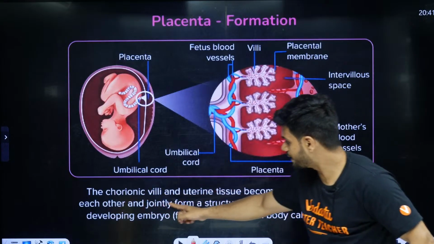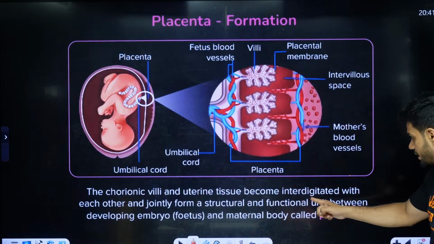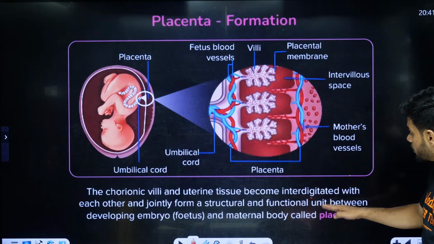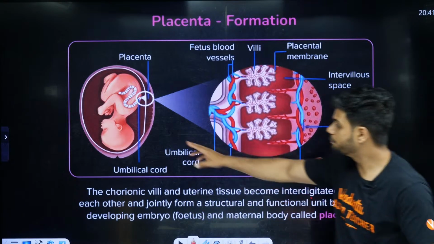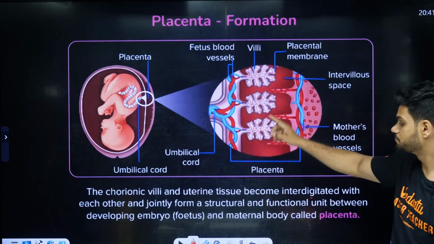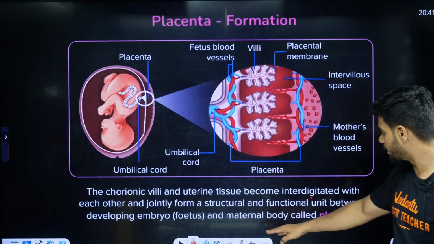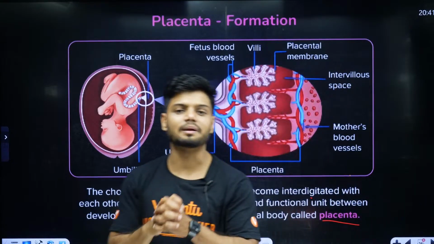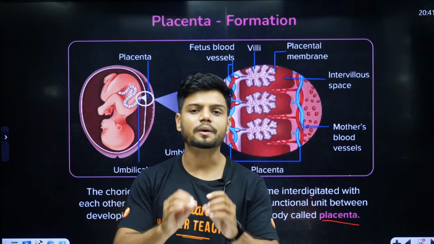The chorionic villi and uterine tissue becomes interdigitated with each other and jointly form a structure called and functional unit between the developing embryo and the maternal blood called as placenta. So ये तीनों की तीनों मिलके ना placenta बना देंगे, placenta. And this placenta is very important students.